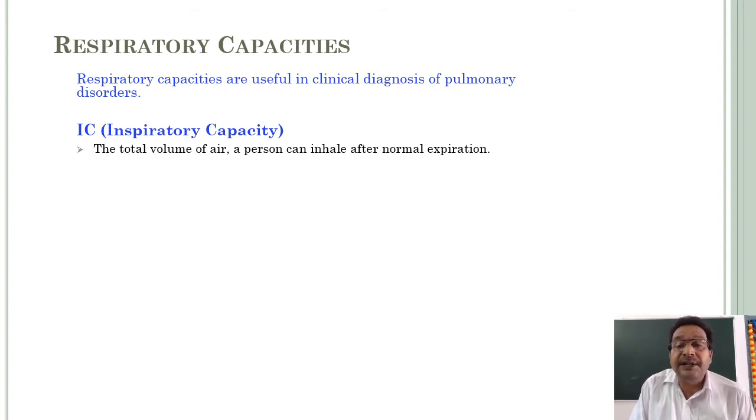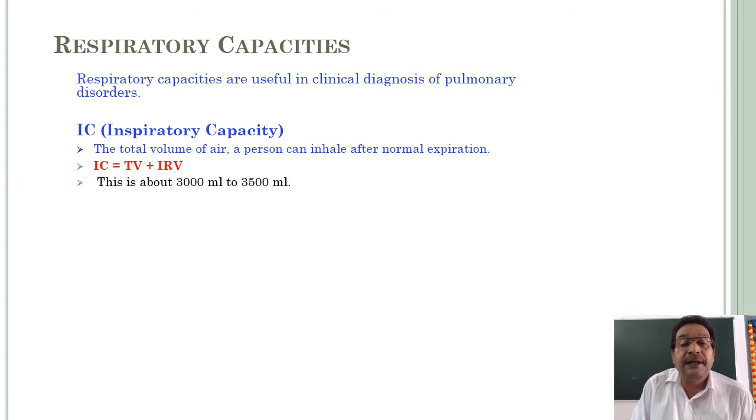The total volume of air a person can inhale after normal expiration, that means after normal tidal volume, TV, is called inspiratory capacity. So inspiratory capacity is equal to tidal volume plus inspiratory reserve volume. This is about 3000 ml to 3500 ml.